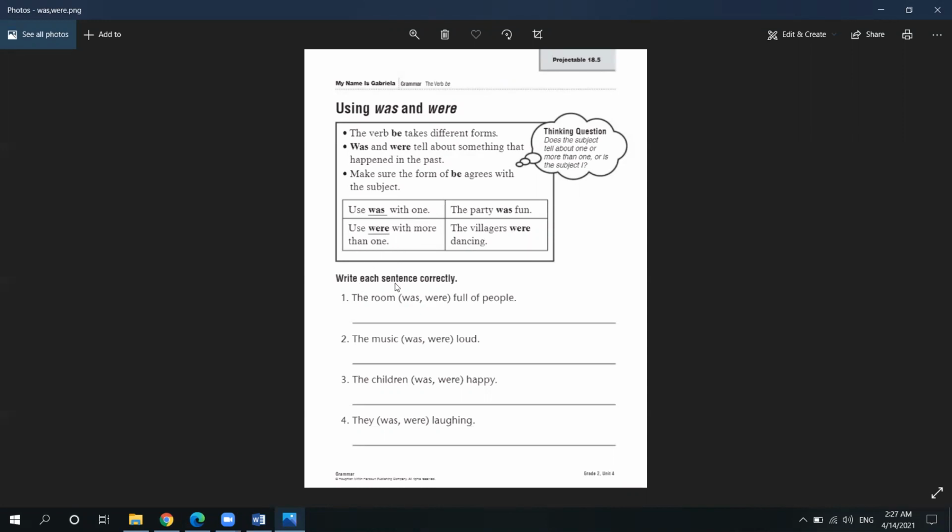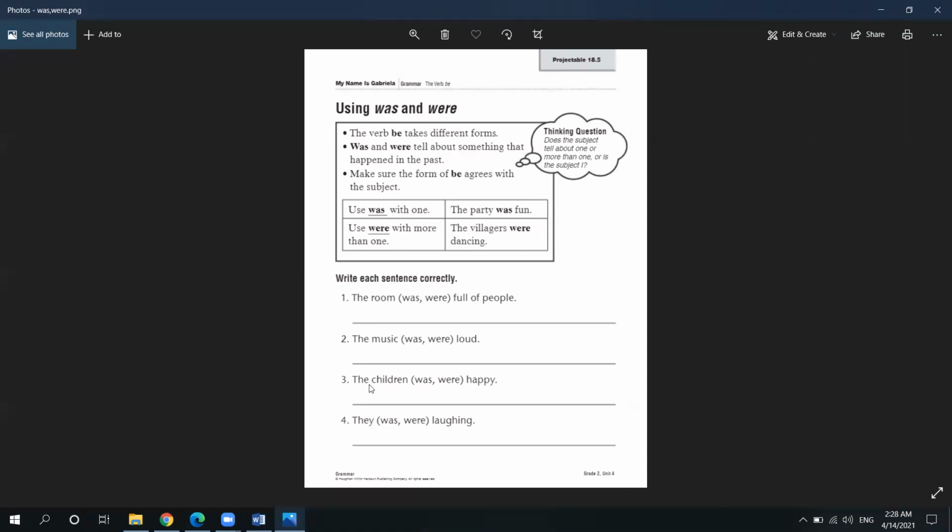So we have to write each sentence correctly. The room, do we say the room was or were full of people? The room is it. Do we say it was or it were? What do you think? The music was or were loud?